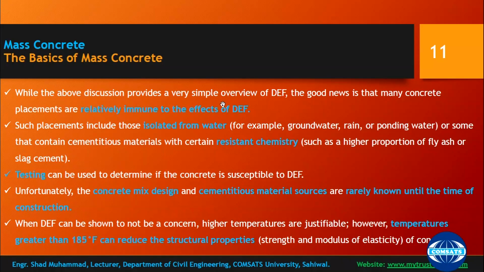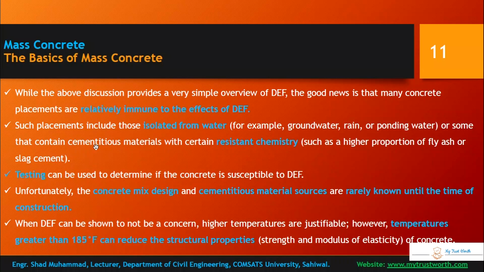While the above discussion provides a very simple overview of DEF, the good news is that many concrete placements are relatively immune to the effects of DEF. So this is very interesting, that it is not so frequent and common a phenomenon. Some placements include those isolated from water. So such mass concrete, where groundwater, rain and ponding water are prevented, and some that contain cementitious material with certain resistant chemistry.